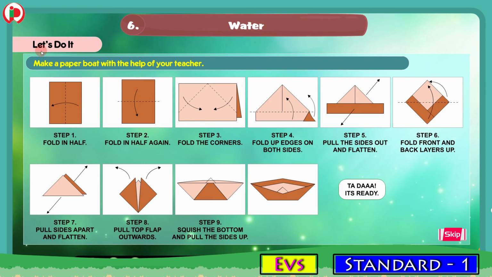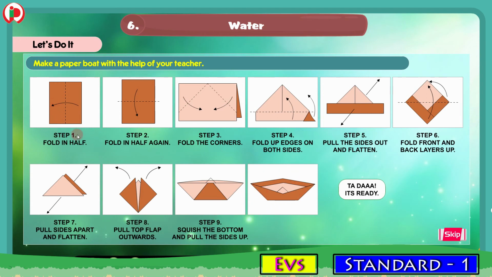The next section here is let's do it. Make a paper boat with the help of your teacher. Here children, we are shown how to make a paper boat. You have to follow these steps one by one to get a paper boat.